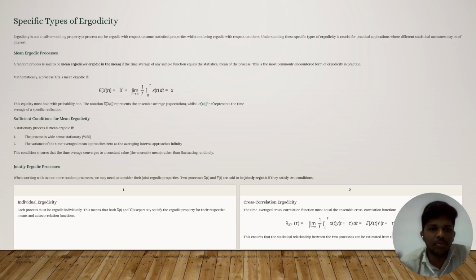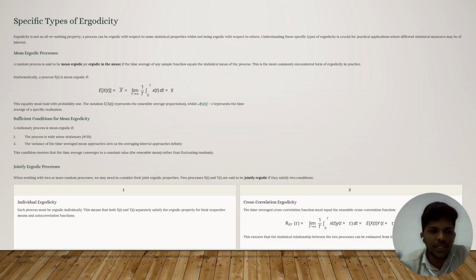Sufficient conditions for mean ergodicity. The process must be wide-sense stationary. The variance of the time average approaches zero as the averaging interval approaches infinity. This condition ensures that the time average converges to a constant value, the ensemble mean, rather than varying randomly.